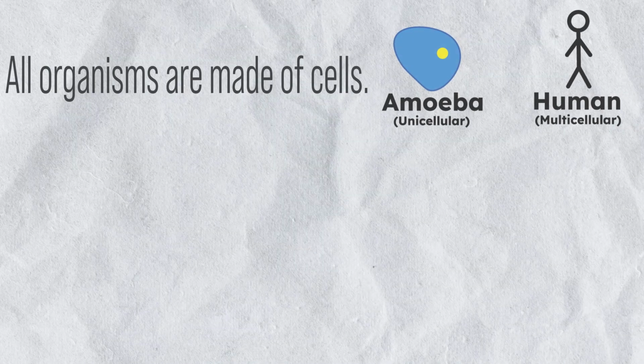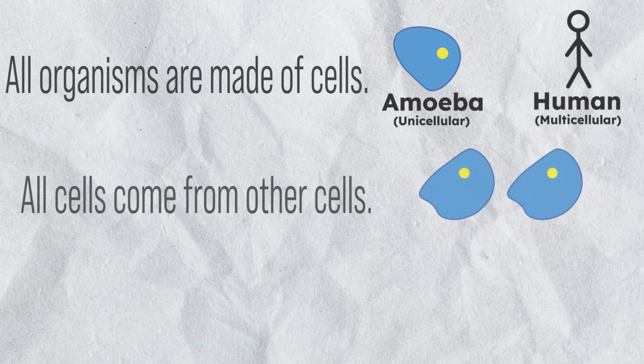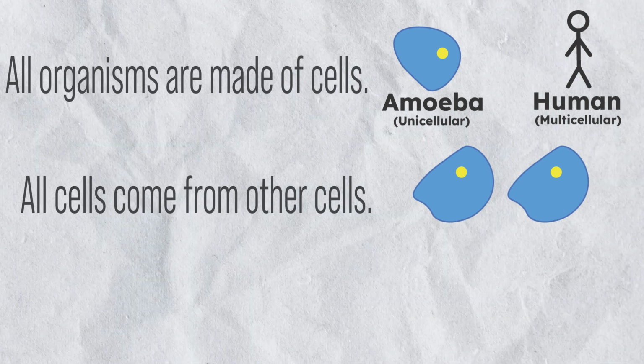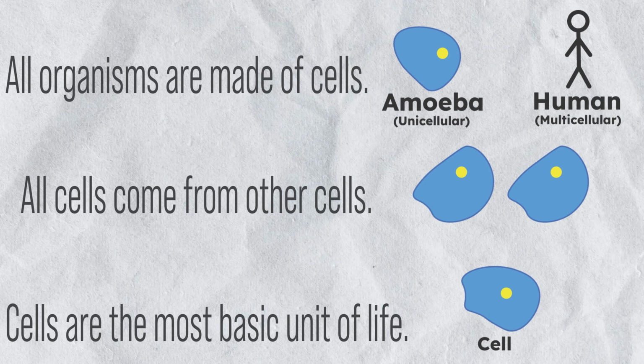Let's start by looking at modern cell theory. These three principles are the following. All living organisms are cells, whether that's a single cell in a unicellular organism, such as an amoeba, or a multicellular organism like you or me. Second is that all cells come from another cell. Cells have the incredible ability to be able to clone themselves. Finally is that cells are the most basic unit of life.